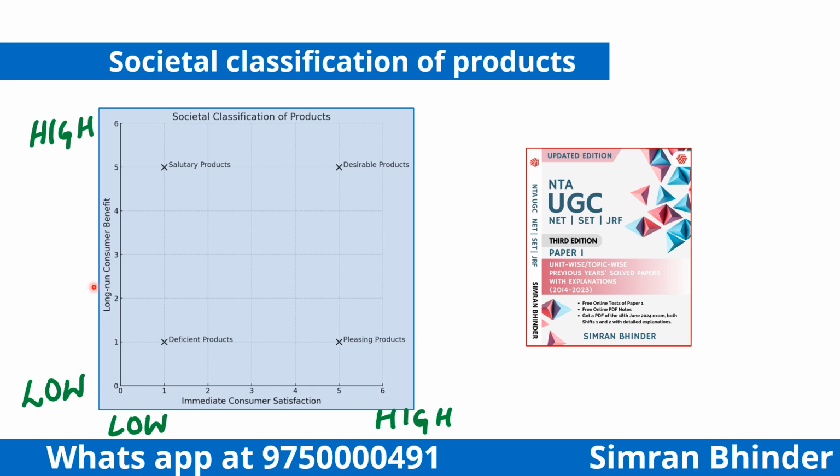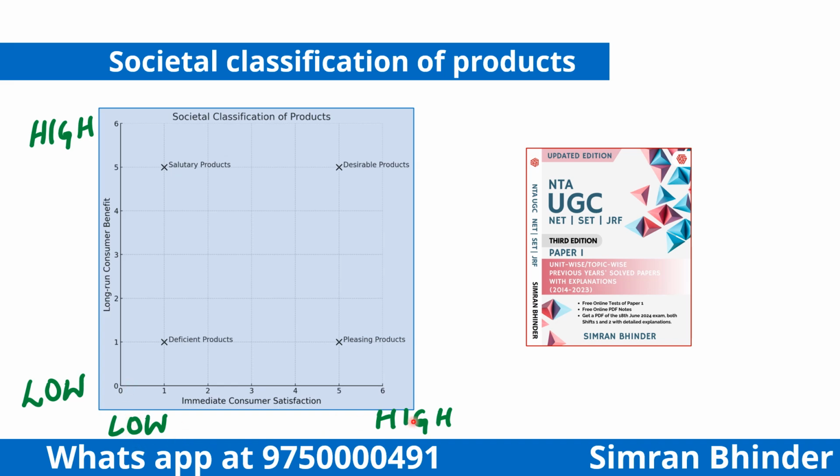ठीक है, कोई भी product जो है वो consumer को लंबे समय में क्या benefit देता है, that is taken on the OY axis, right? And it is indicated as low over here and high like this. The second factor is named immediate consumer satisfaction. So what is immediate consumer satisfaction? It is understood as how much instant pleasure, quick satisfaction the product offers to the consumer. This is taken on the OX axis horizontally. So यहाँ पे low and here it is considered to be high.